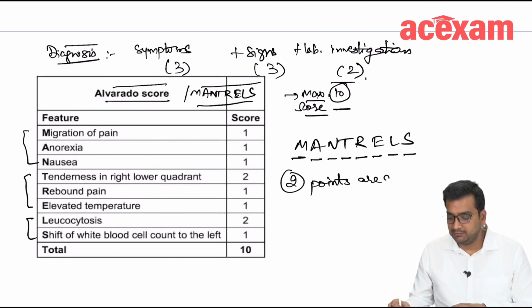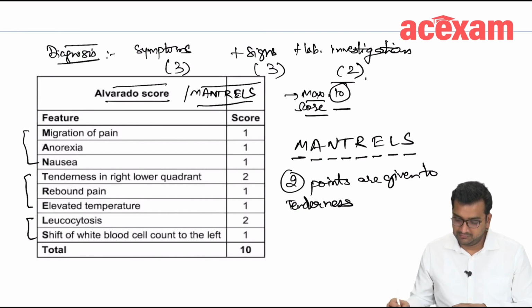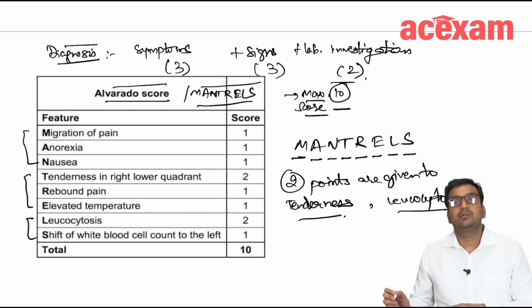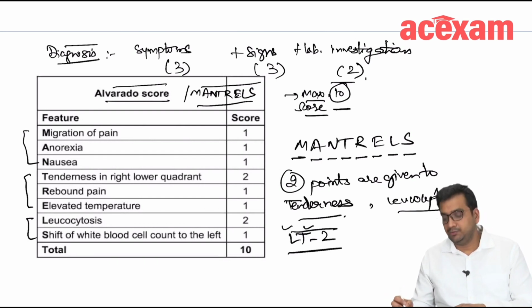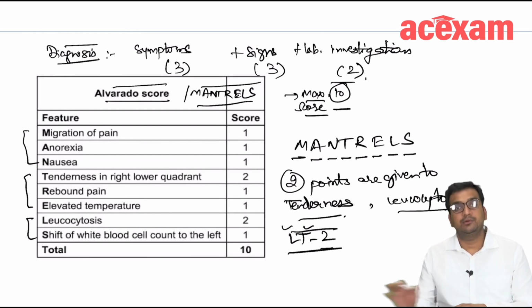2 points are given to tenderness and leukocytosis. Okay, so to remember, there is a mnemonic which is very famous, LT2. There is leukocytosis and tenderness, and 2 points are given to them. That is why the maximum score is 10.